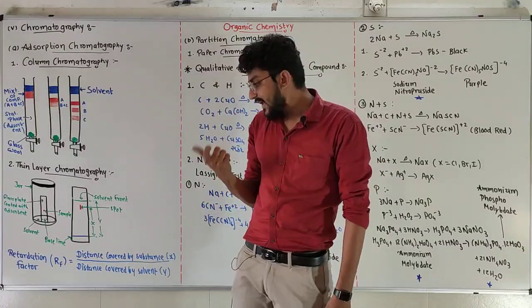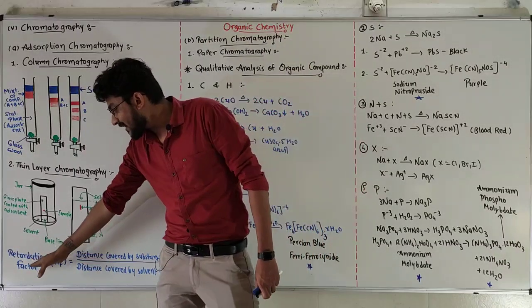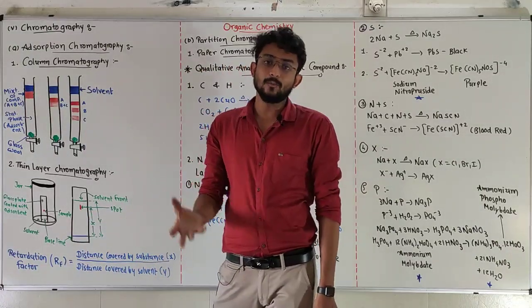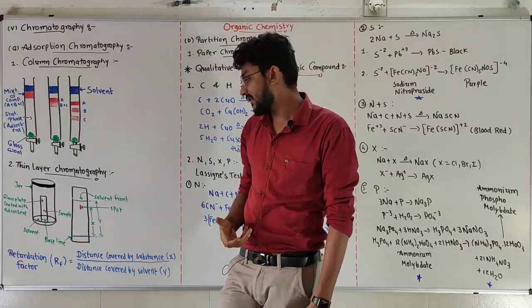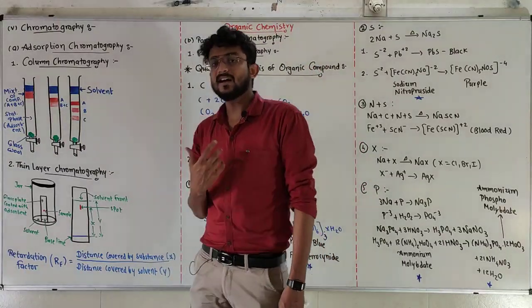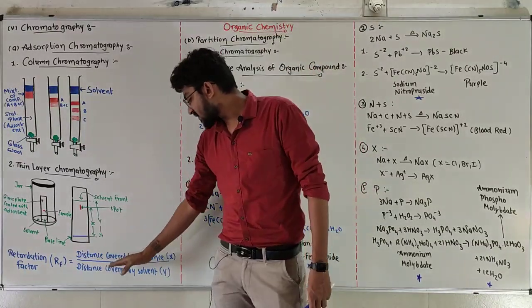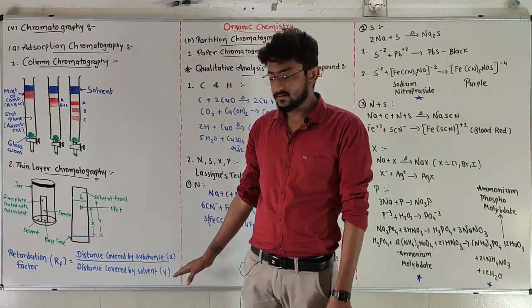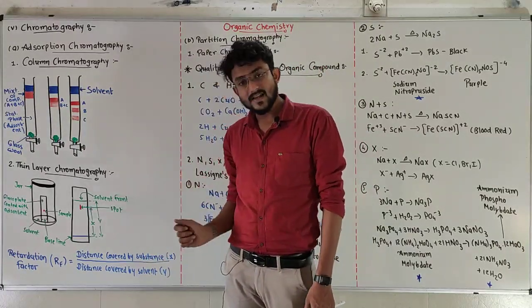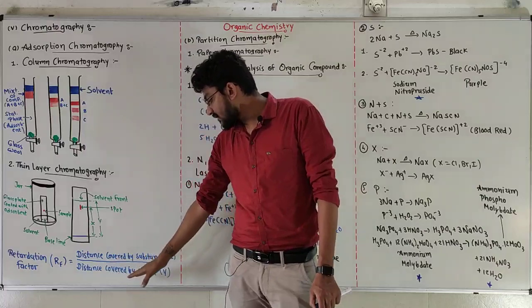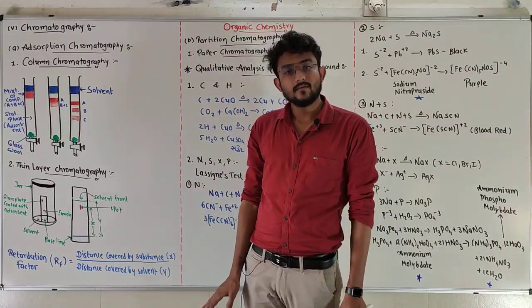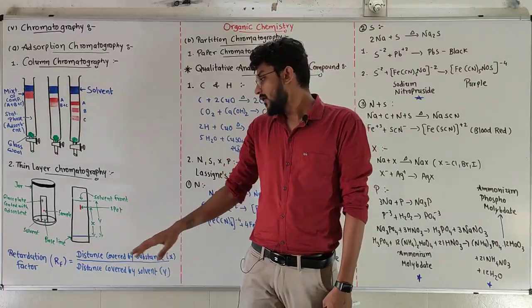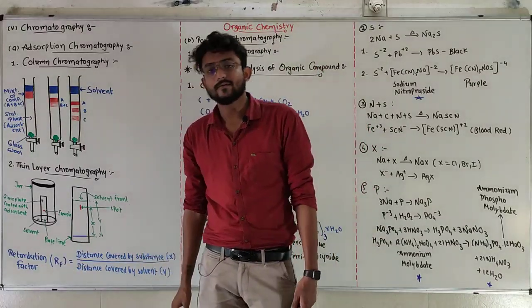For that, we have to calculate the retardation factor, in the sense how far our substance has travelled. Retardation factor, Rf. The formula for Rf is the distance covered by the substance, X, divided by the distance traveled by the solvent, Y. So X divided by Y is the formula for Rf.